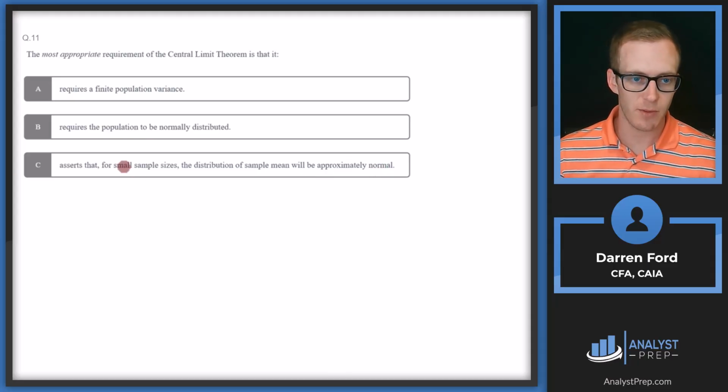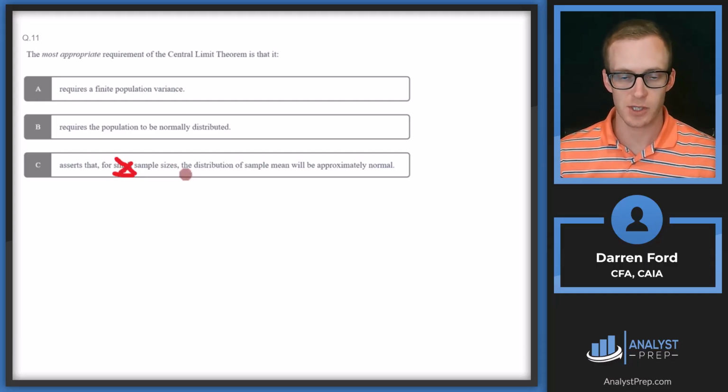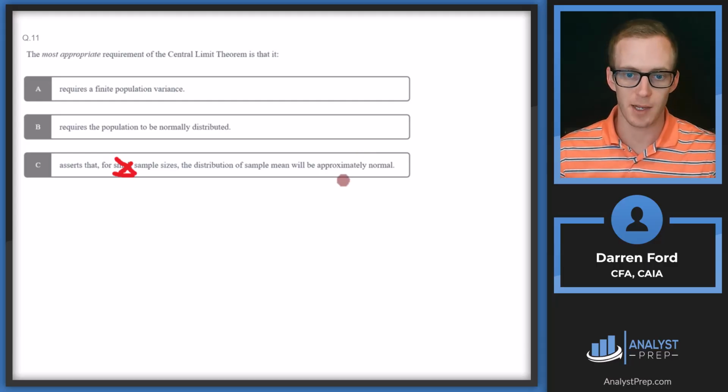So looking at C right off the bat, this would have to say large in order for this to be correct. So it asserts that for large sample sizes, the distribution of sample mean will be approximately normal, meaning that if we take enough samples from a population, then the distribution of those observations should end up looking like an approximately normal distribution. So we can rule out C.